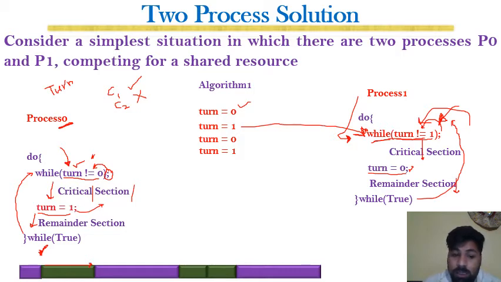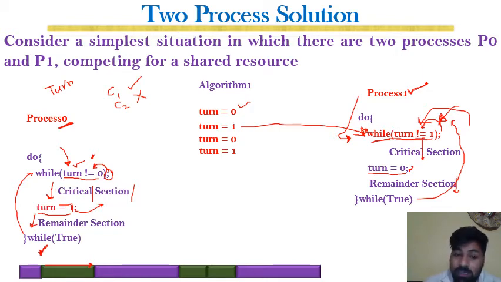Once P0 comes, P0 first enters its critical section and then sets the turn to 1, and after this decision P1 started execution. So the decision for P1 was made by P0, which was not requesting the critical section while P1 was requesting. So the progress condition was not met.